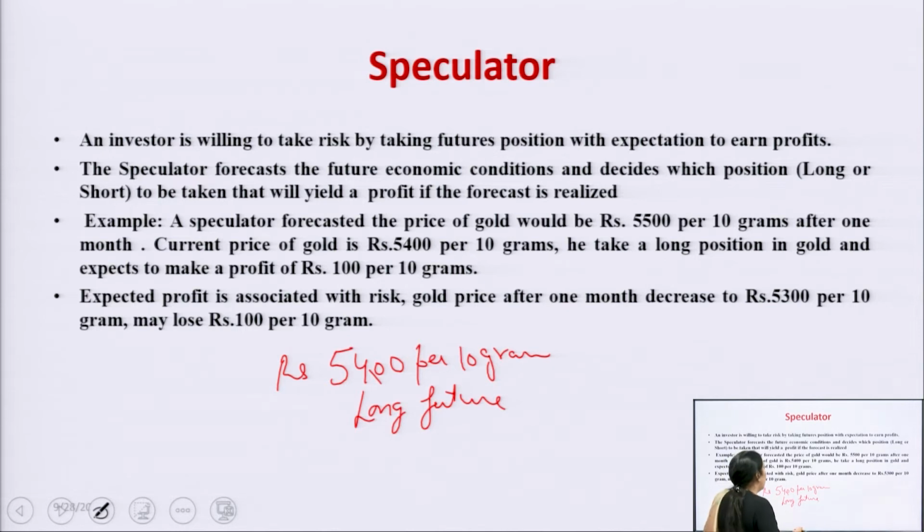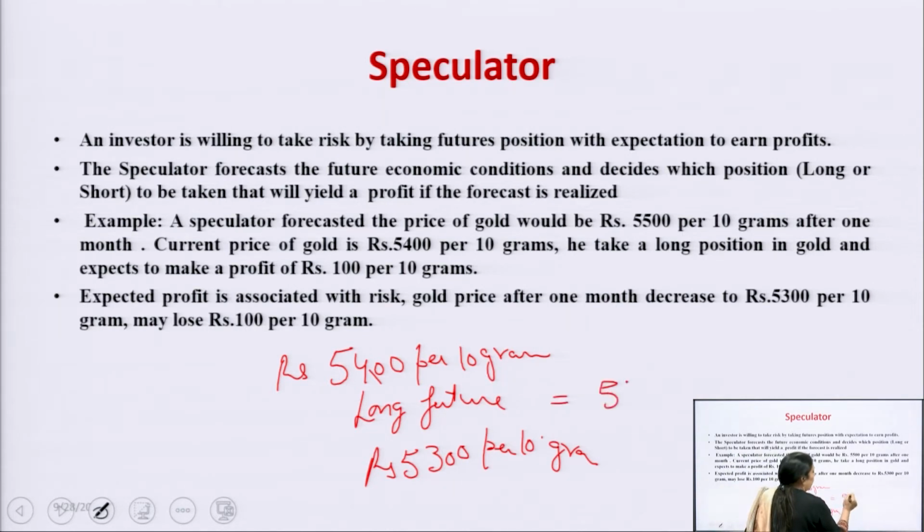Instead of 5500, the price is right now rupees 5300 per 10 grams. Now there is a loss of how much? There is a loss of 100 rupees.